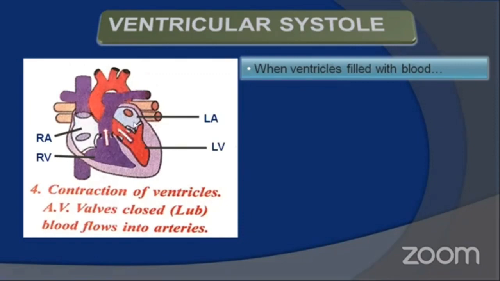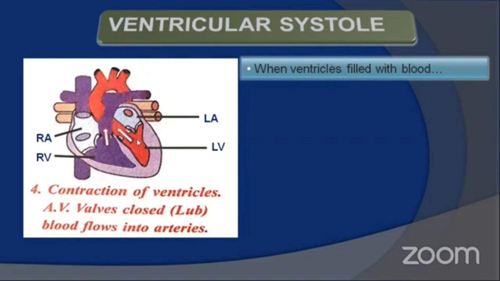When this mitral valve gets open, the semilunar valve is always kept closed, because before the blood flows from auricle into the ventricle, the ventricular pressure is very low as it was in a relaxed state. Pressure in the aortic arch or systemic aorta is more when compared to the ventricle. So there is a chance of backward flow of blood from the aortic arch into the ventricle. That's why the semilunar valve is kept closed once the bicuspid or mitral valve is opened. Now the blood flows into the ventricle.